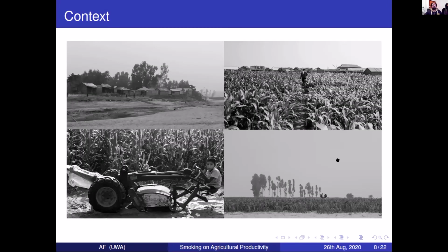So these are some photos from the study area. This is a typical Char. In the upper left photo, the higher land areas are where the houses are, and the lower land area is usually underwater, but we went there during the dry season, so the water wasn't there, and that's when most of the farming takes place. Typical crops include jute, paddy, peanuts, spices, and so on.